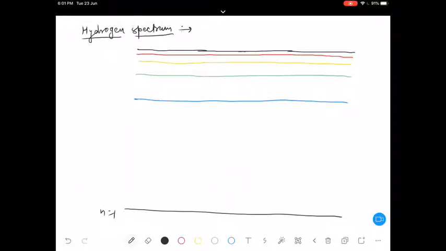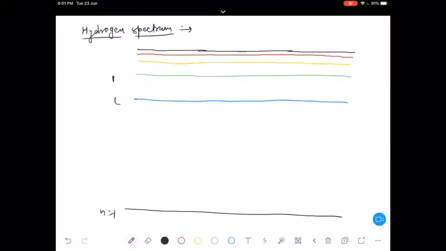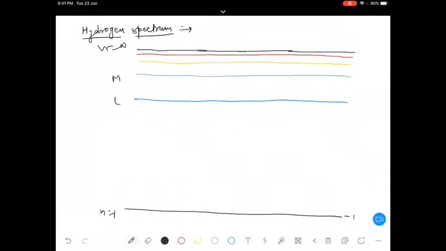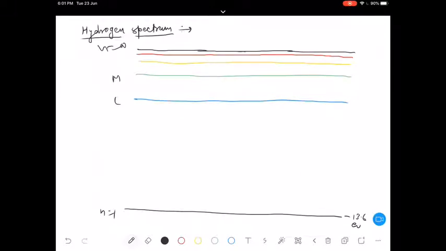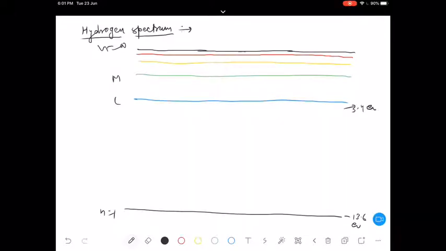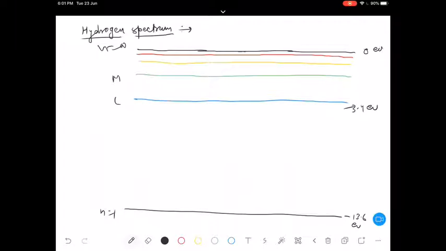Let's say n equals 1, K shell, L shell, M, and here n equals infinity. Energy levels I can write: minus 13.6 electron volt, minus 3.4 electron volt, here 0 electron volt, like this.